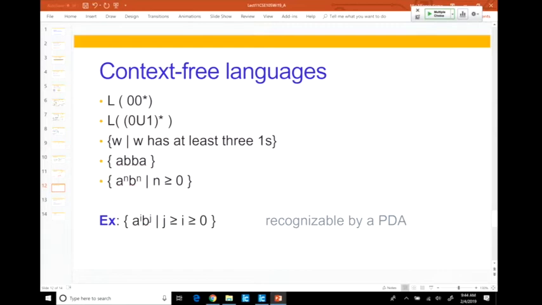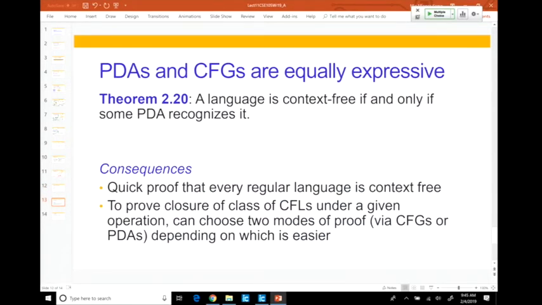So the last one is one that I left for you to play with. And what we saw last week is that it's recognizable by a PDA. In fact, all of the examples that we've seen today are each recognizable by a PDA. So we have this nice theorem that a language is context-free if and only if some PDA recognizes it.